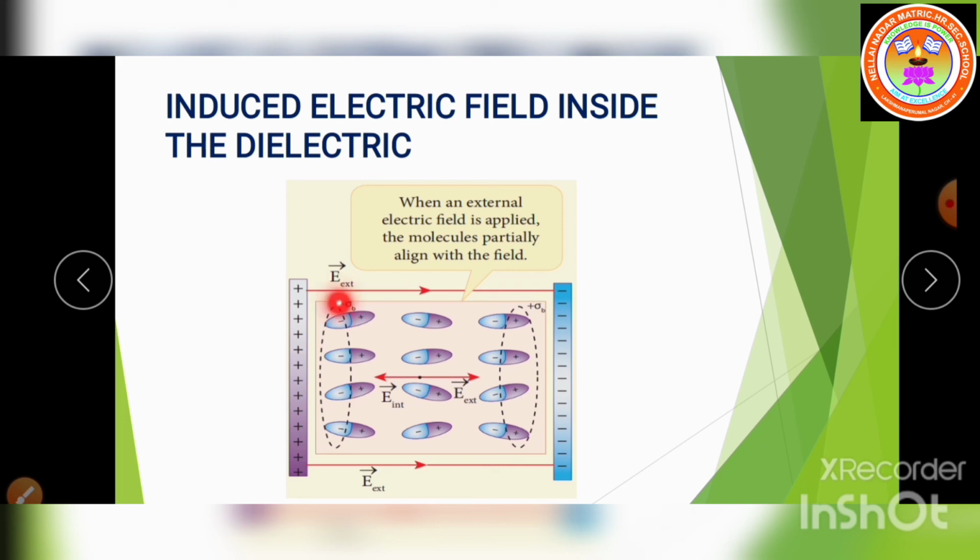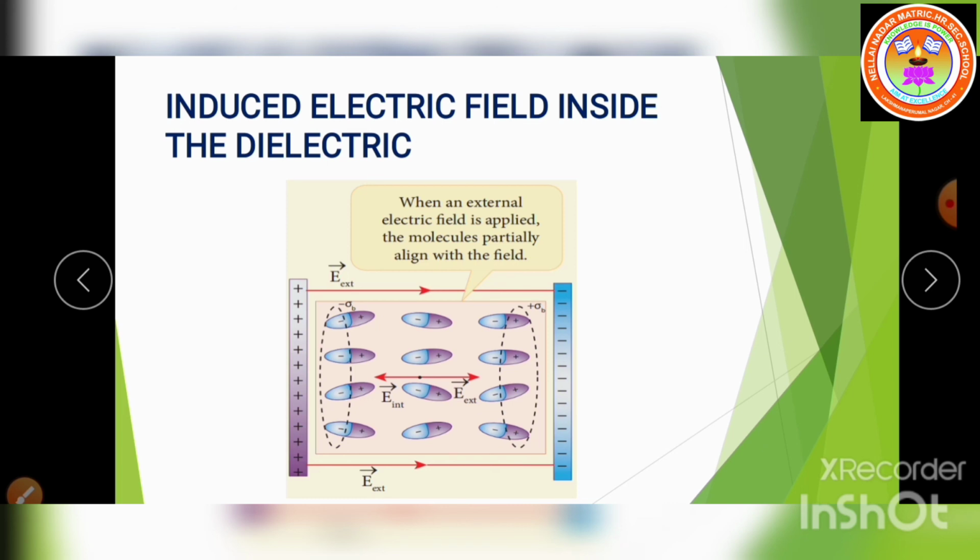Here, this end we take as minus sigma b, and this end we take as plus sigma b. These charges are called bound charges. They are not free to move like free electrons in the conductor. So, when an external electric field is applied, the charges are aligned in such a way that an internal electric field is created.